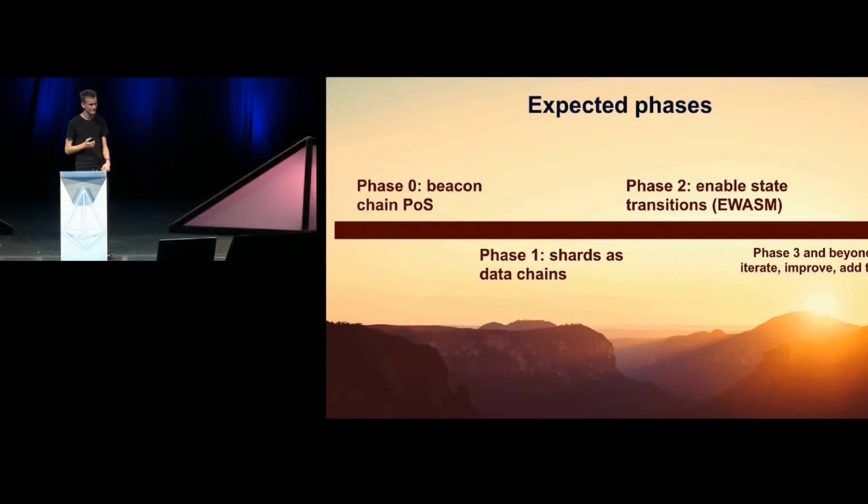Phase 1, shards as data chains. Basically this is where the sharding part turns on, right? Here, it's a simplified version that doesn't do sharding of state, it does sharding of data. So you can throw data on the chain, you could try to just do a state execution engine yourself, but really the simplest thing to use it for is data. And so if you want to do a decentralized Twitter on a blockchain, you'll now have the scalability to do this, but you won't really have the state execution capability to build smart contract applications and all of the really fancy complex stuff.